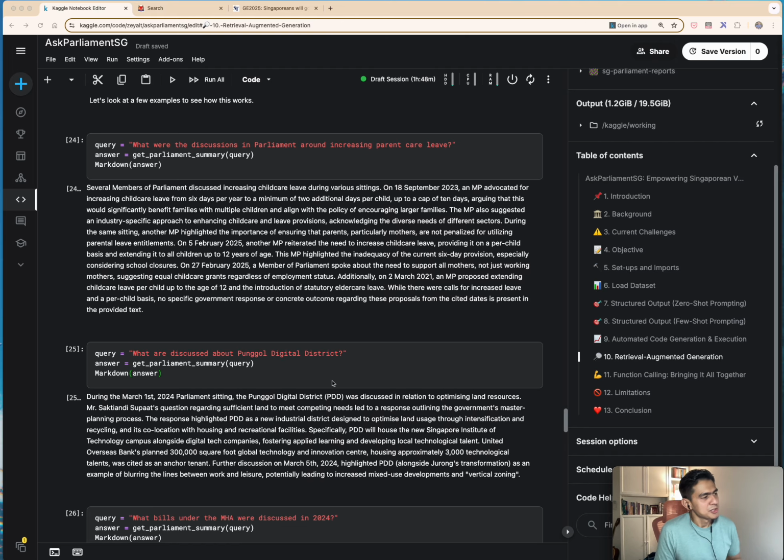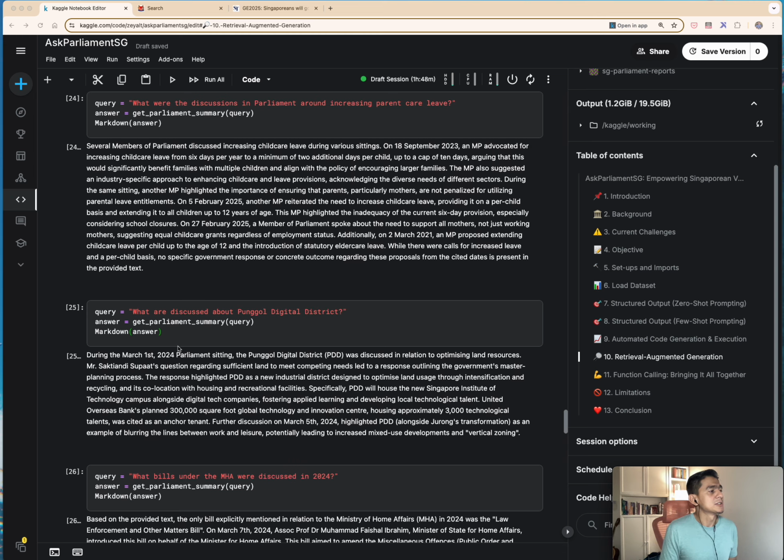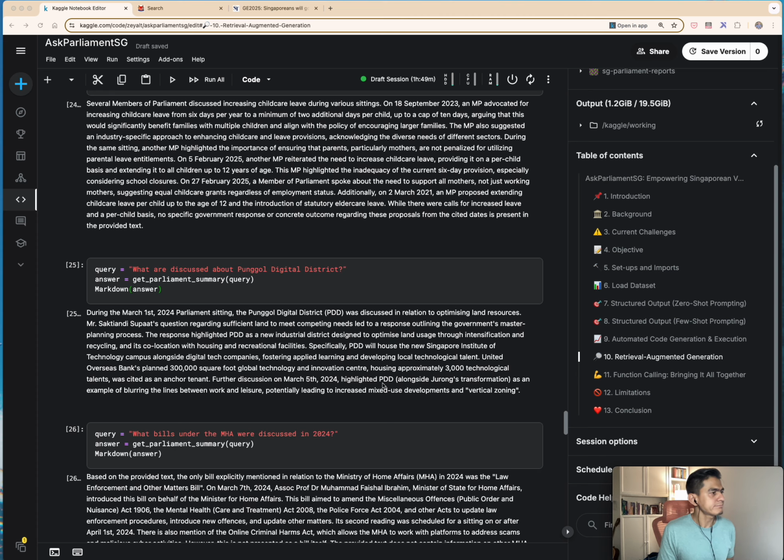Next, we look at another question. What was discussed about Punggol Digital District? So interestingly, it pulls out the particular sitting where this was mentioned, and then it also makes mention of the name of the member of parliament that asked a certain question as well as the response that was given. And it seems to be pretty factually correct, given my limited understanding of this Punggol Digital District.